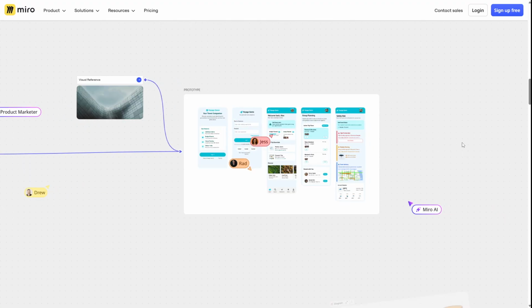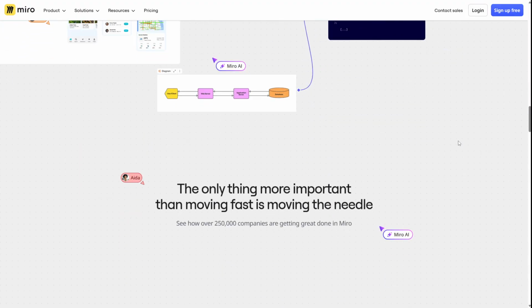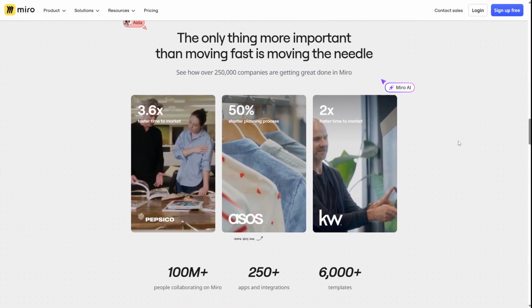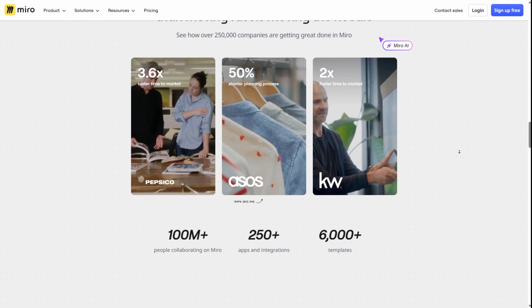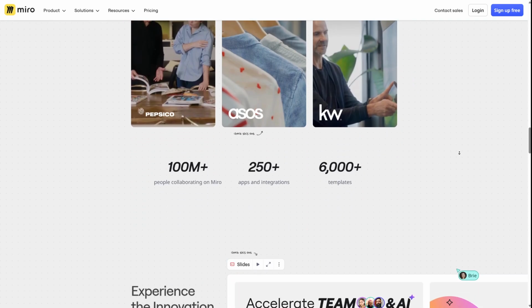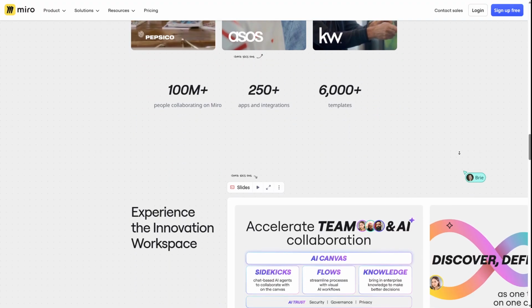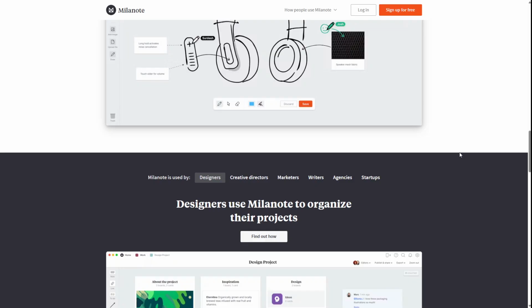For pricing, Miro's free plan is good for teams, while Milanote's free version limits how many cards you can create. So yeah, the quick breakdown is Miro for teams and structured planning, and Milanote for creatives and visual thinkers.